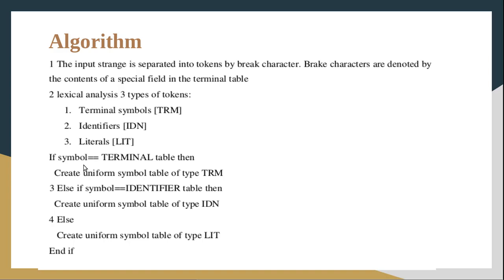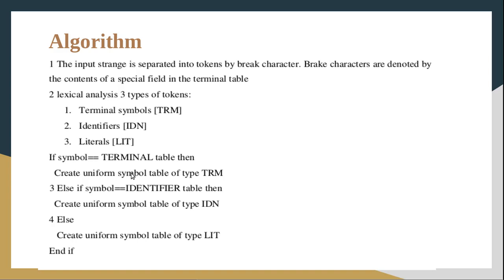First we will check whether it is a terminal or not. Read the first token and check whether it is a terminal symbol or not. How can we check that? Check in the terminal table. If there is a match for that particular token, it means it is a terminal symbol.